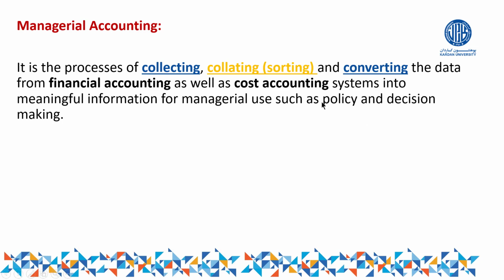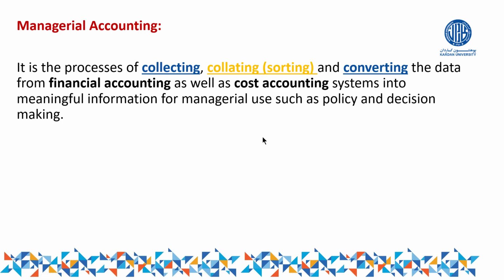Let me go in this way. Suppose the data which is collected by financial accounting, or by cost accounting, may not be useful to the management directly unless it is processed properly, right? It might be useful for the outsiders. Outsiders just need the overall result, for example, whether business made profit or whether business suffered loss.